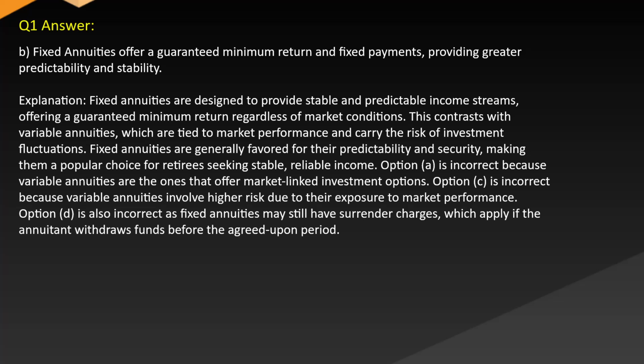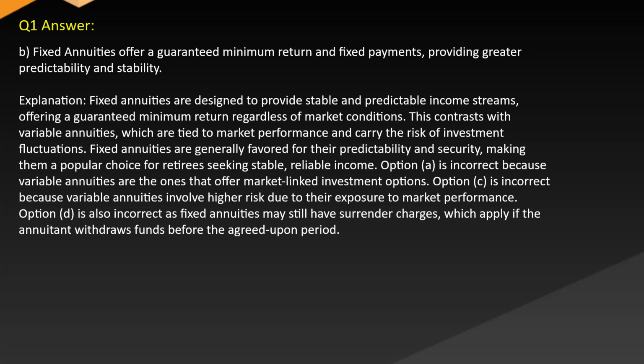Explanation: Fixed annuities are designed to provide stable and predictable income streams, offering a guaranteed minimum return regardless of market conditions. This contrasts with variable annuities, which are tied to market performance and carry the risk of investment fluctuations. Fixed annuities are generally favored for their predictability and security, making them a popular choice for retirees seeking stable, reliable income. Option A is incorrect because variable annuities are the ones that offer market-linked investment options.